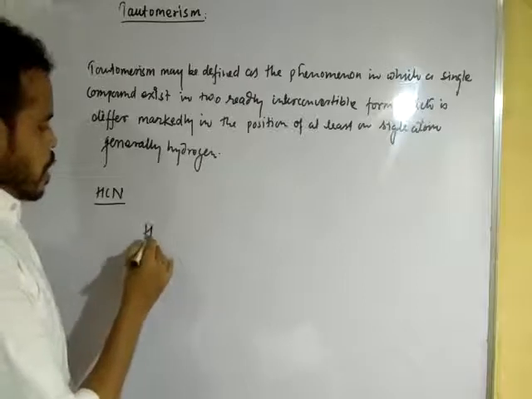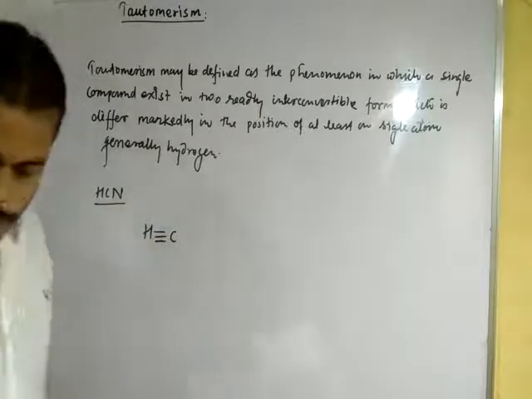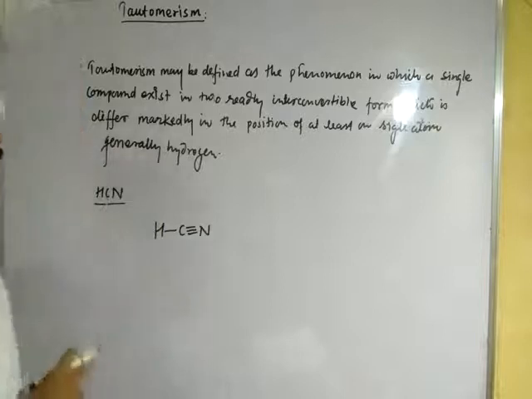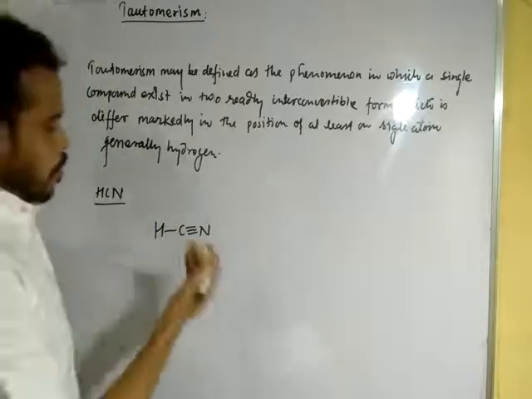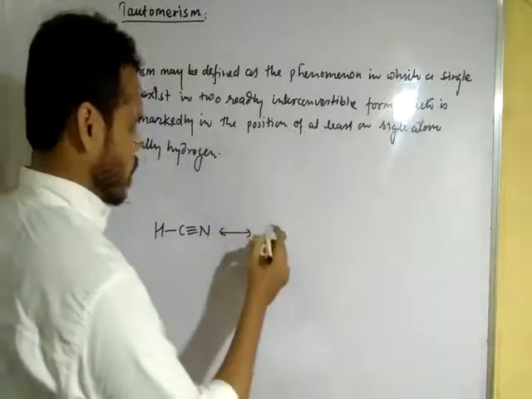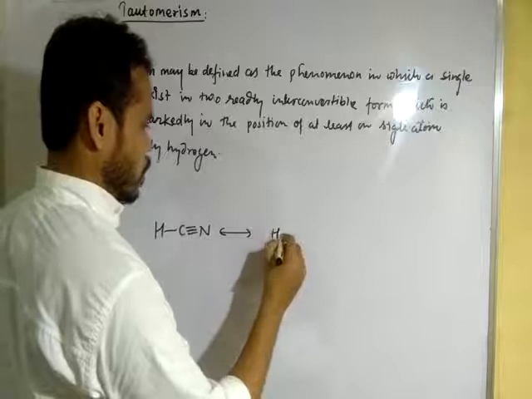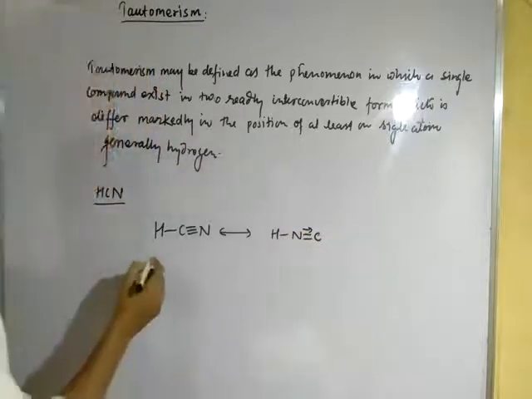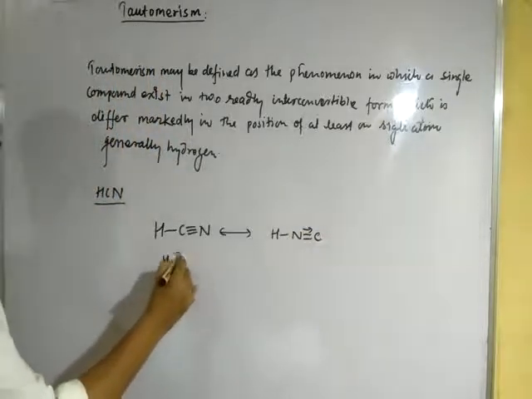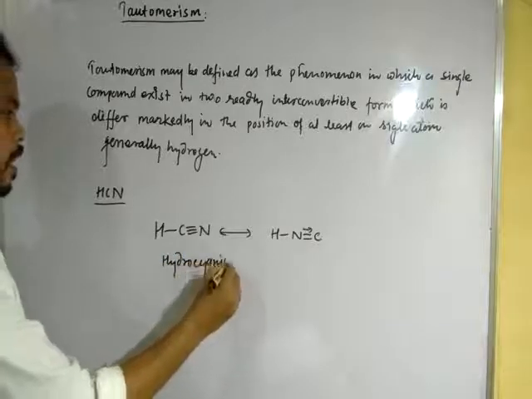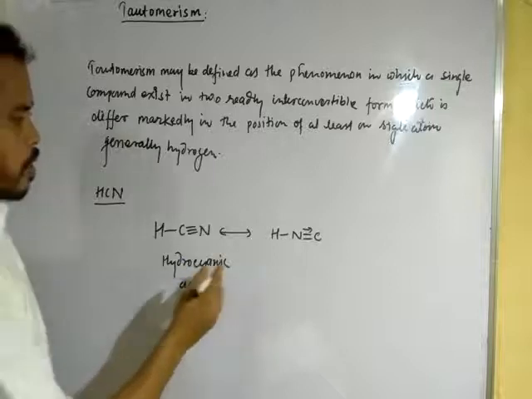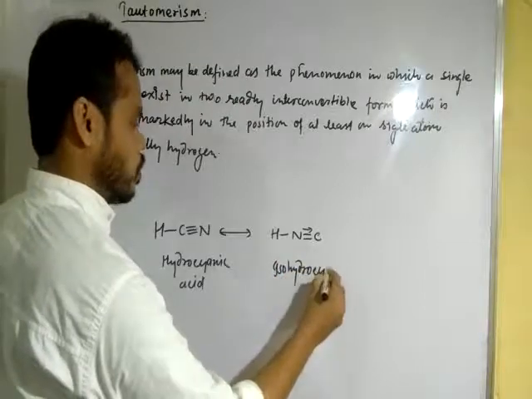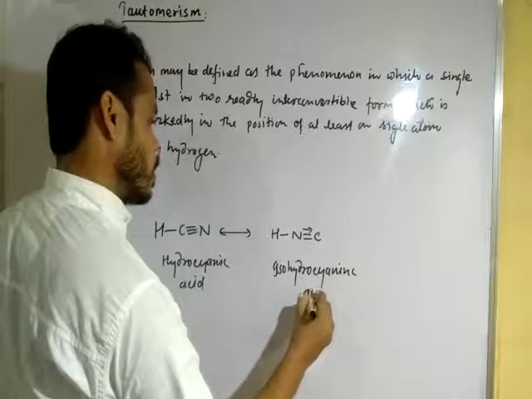Here the structure is H-C triple bond N. This is known as hydrocyanic acid, but it is readily interconvertible to H, N and C like this, which is known as isohydrocyanic acid.